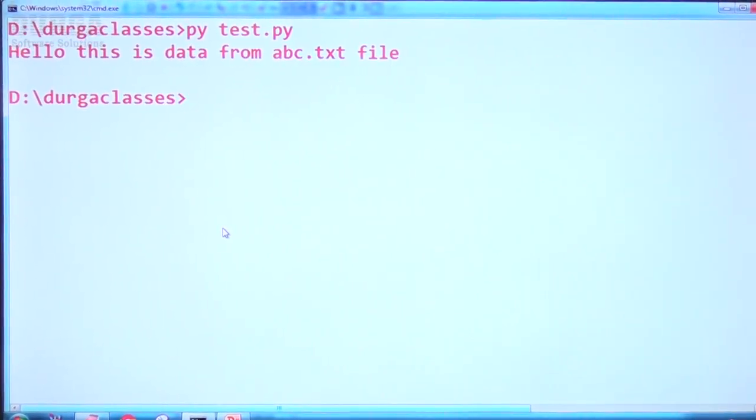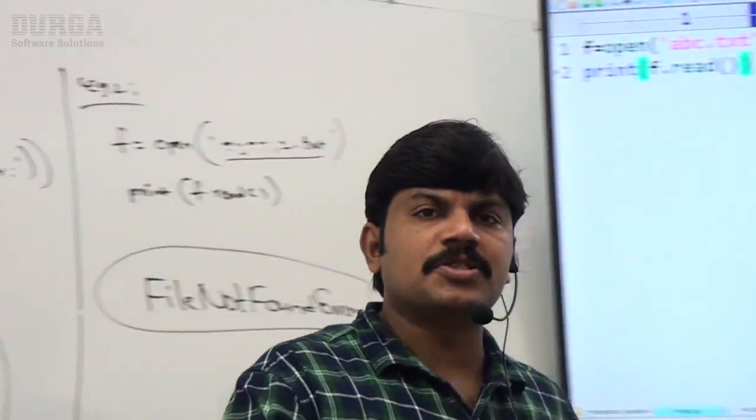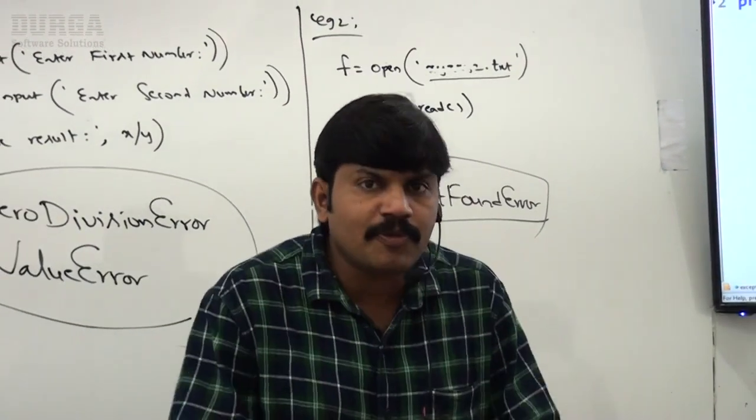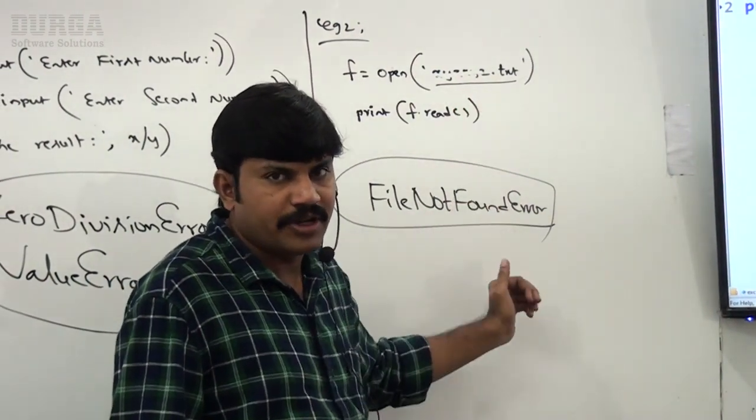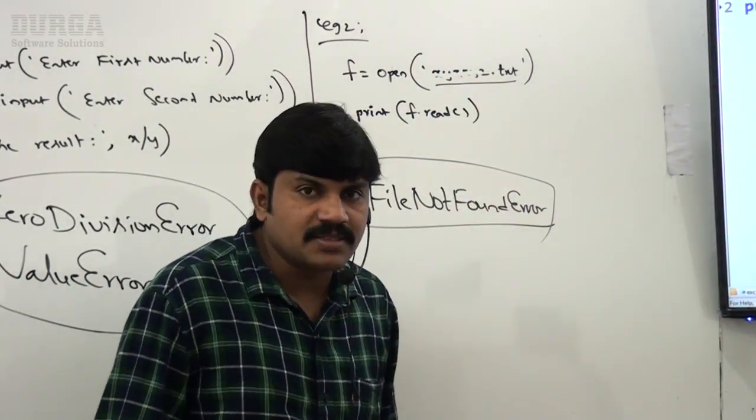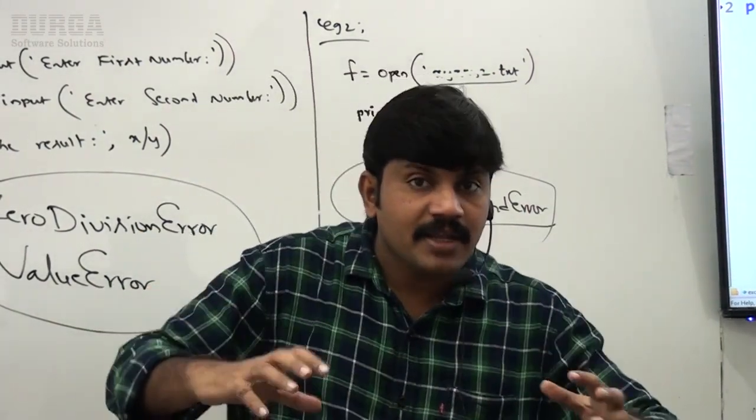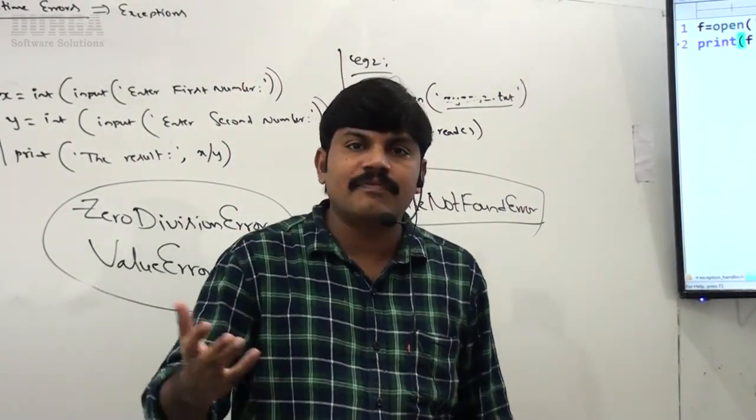Hello, this is the data from abc.txt file. So are you in the position to understand, right? So if you provide the specified file, then my program will work. Because you didn't provide the specified file, that's why, sorry man, it is not in a position to continue. Immediately it will be stopped by raising what? File not found error.